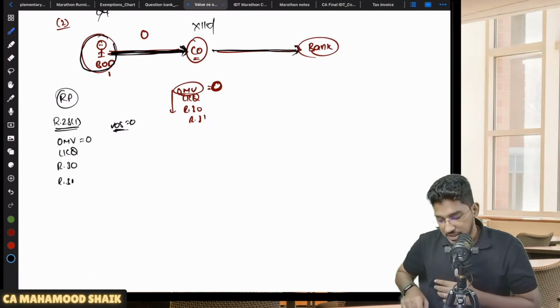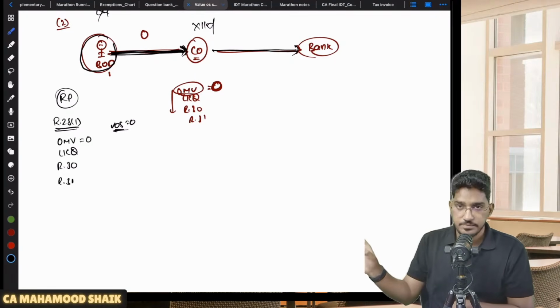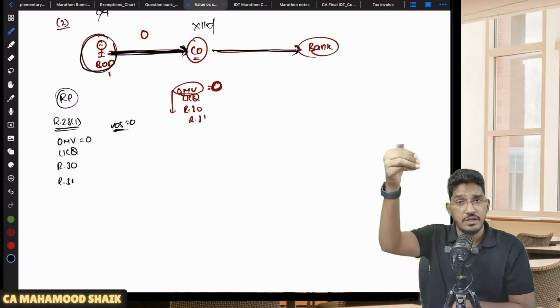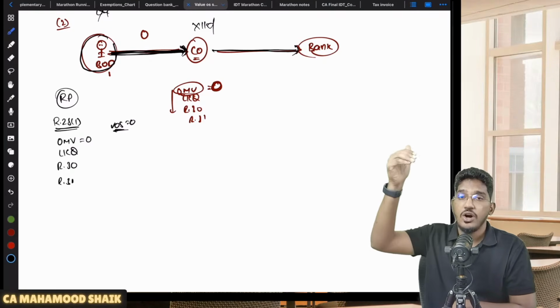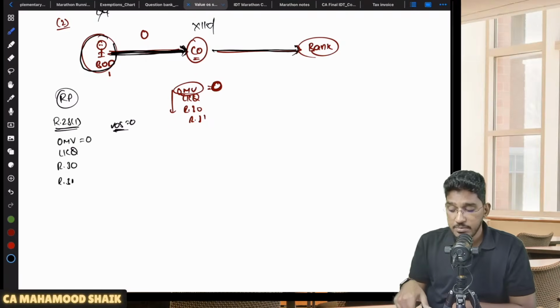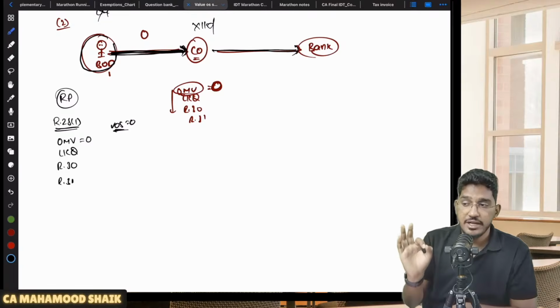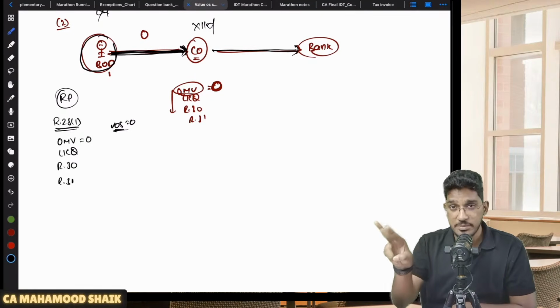So if an individual board of director is acting as a guarantor for the company in which he is a director for a bank loan, it is not a corporate guarantee. If it is a corporate guarantee, it will come under subrule 2, which says 1% per annum of the total amount of loan guaranteed or the actual consideration, whichever is higher. But if an individual person who is the director has provided a guarantee to the company, that is not a corporate guarantee. But this transaction is also a transaction between related persons.